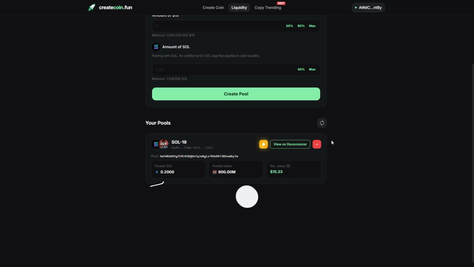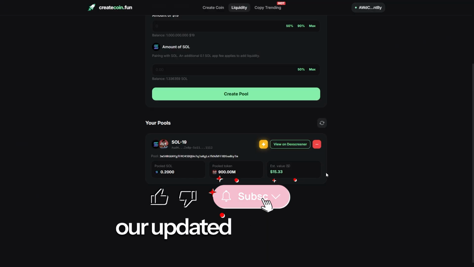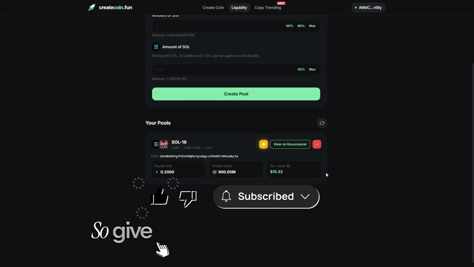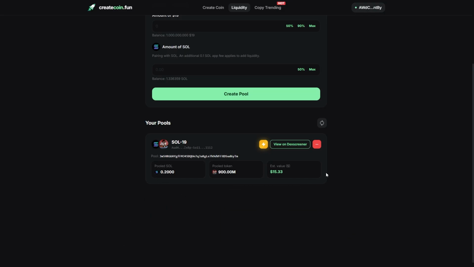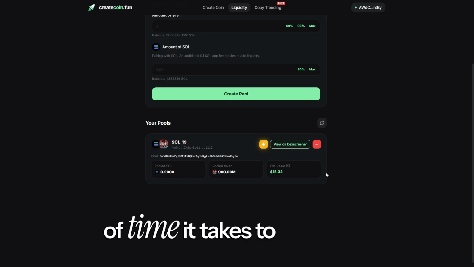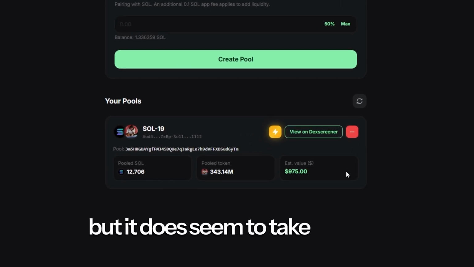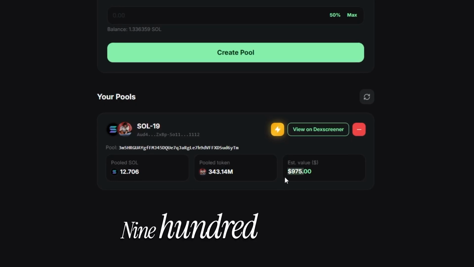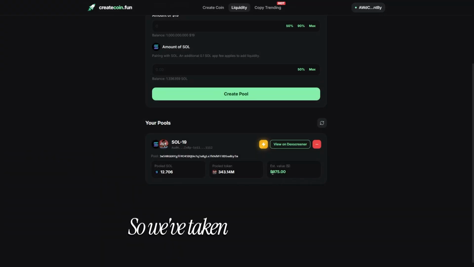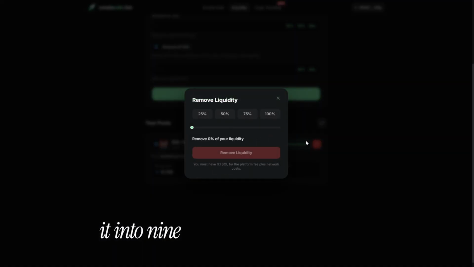Okay, we're back to createcoin.fun, and now let's take a look at our updated estimated value. So give us a second here while this loads in. I don't think the amount of time it takes to load has any bearing on how much the coin has increased in value, but it does seem to take longer sometimes. There we go, $975. So we've taken $15 and turned it into $975.